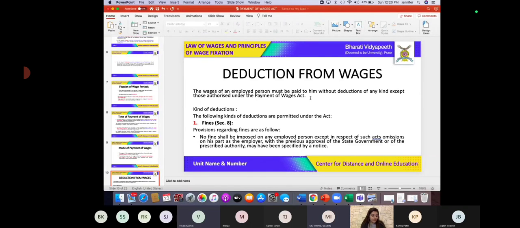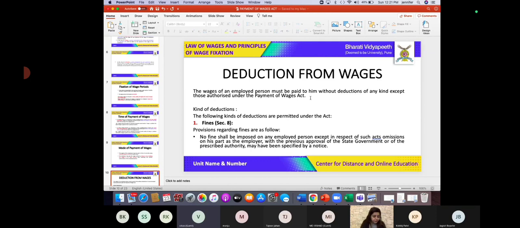So in case of fines, a fine should be imposed by an employer on an employee only with the approval of the state government or any prescribed authority. So randomly, the employer cannot impose a fine on the employees. Furthermore, the employer should follow the rules which are mentioned in this act for imposing a fine on the employee.